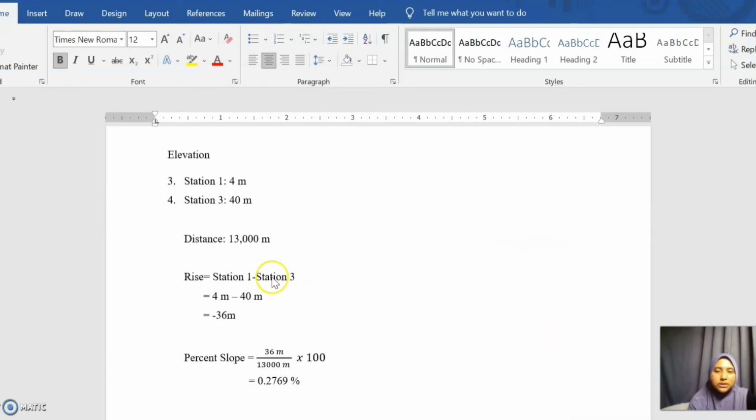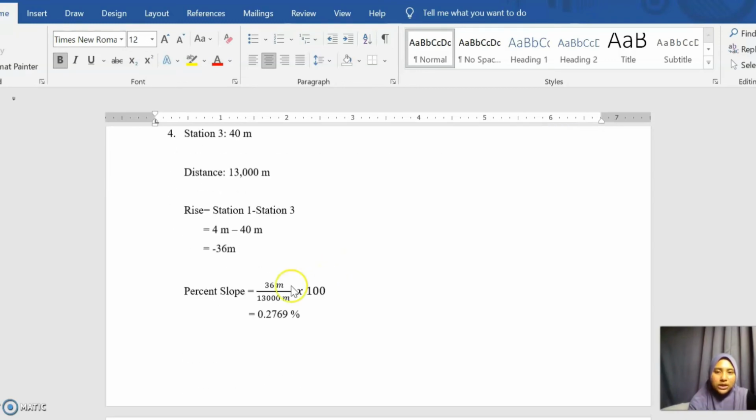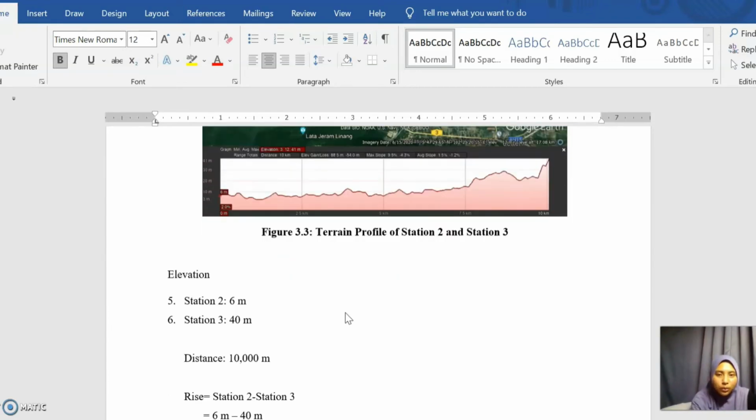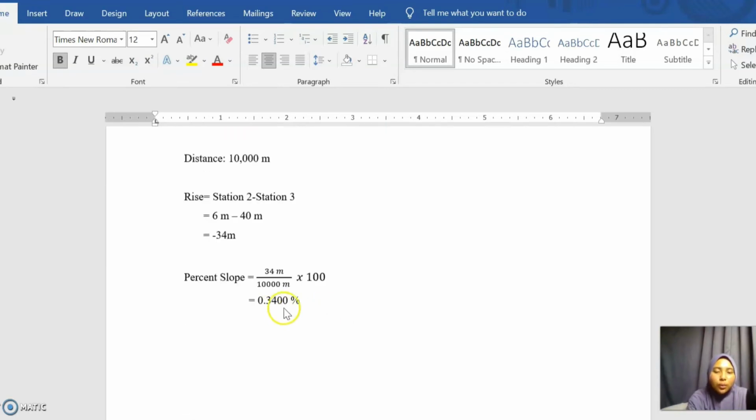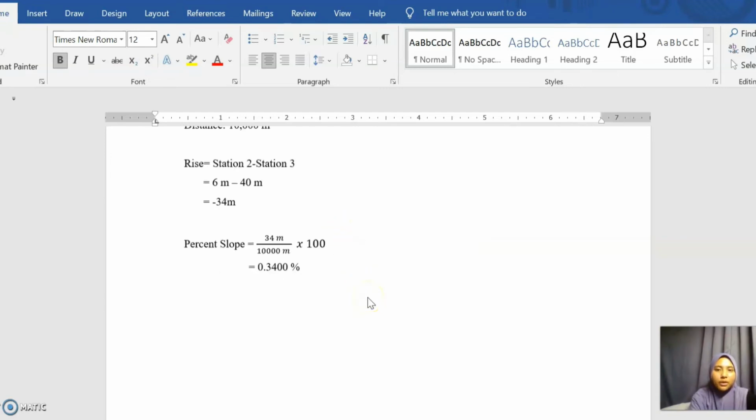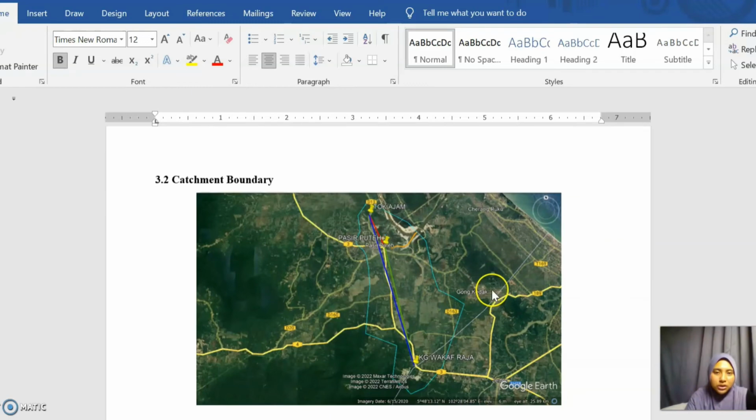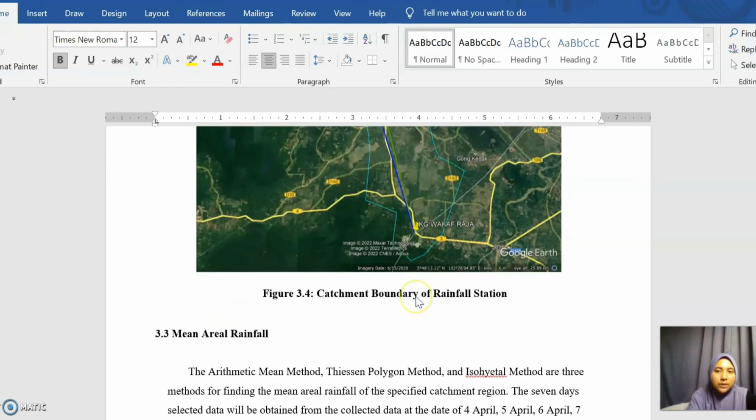The percent slope for station 1 and 3 is 0.2769%, and for station 2 and station 3 is 0.34%. All of these use the same calculation as the first one. Next is the catchment boundary. This is our catchment boundary that includes all the stations.